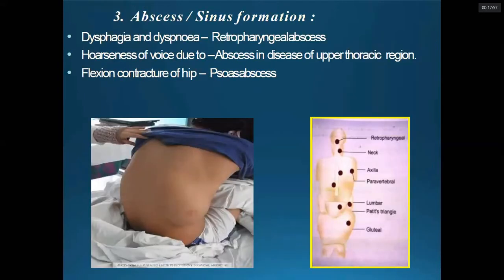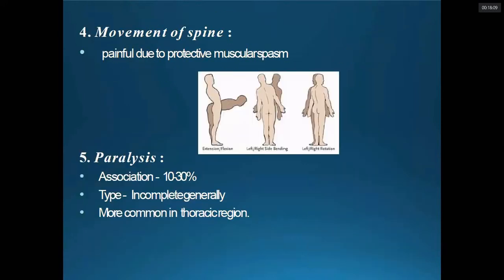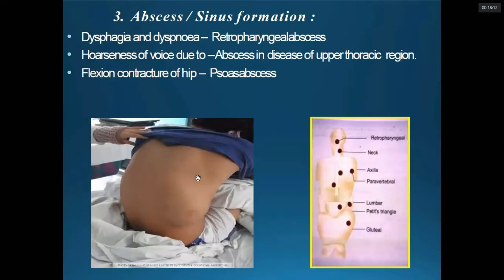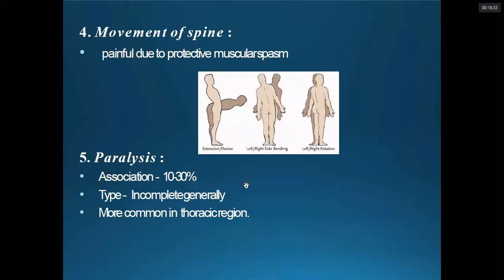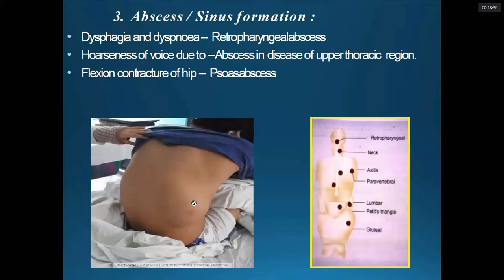Abscess and sinus formation: if it is in the cervical region, dysphagia, dyspnea due to the retropharyngeal collection, hoarseness of the voice. In the upper thoracic region, psoas abscess, flexion contracture of the hip. All the thoracic abscesses can trickle down. These are the typical places where we can see the collection: retropharyngeal, neck, axilla, paravertebral, and the lumbar, Petit triangle, gluteal region. These are the sites where we can appreciate this swelling in this picture. Okay, and we don't have any signs of inflammation in this. So this might be a cold abscess. We should think in that way.